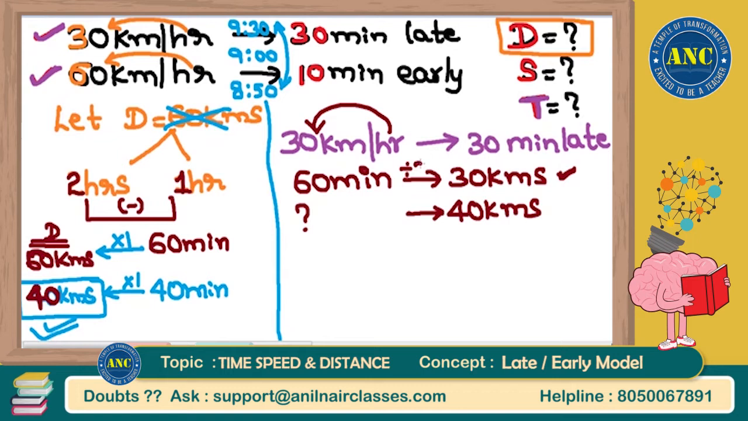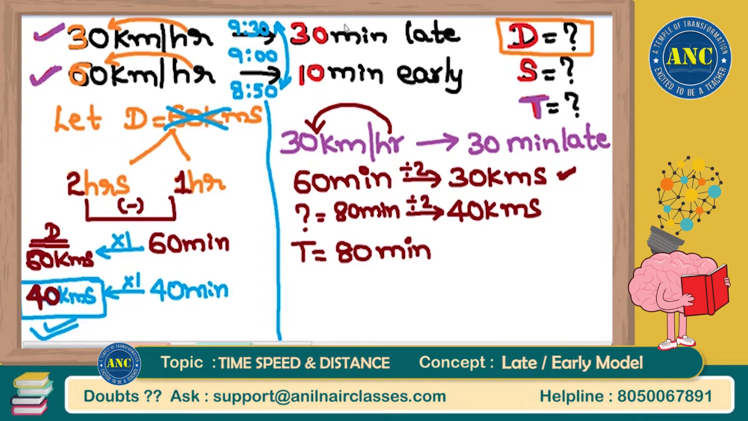60 divided by 2 is 30. Something divided by 2 should give me 40. That something is 80 minutes. 80 by 2 is only 40. That means the time taken to reach the office is 80 minutes.